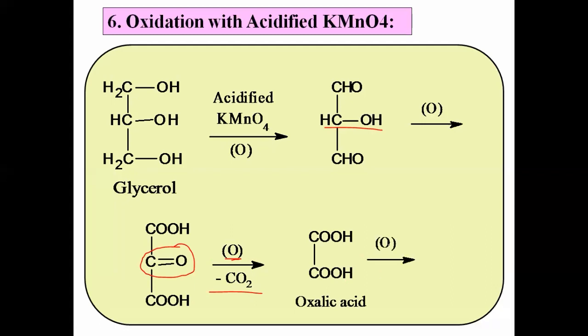It further reacts with the nascent oxygen. It undergoes oxidation again. Here also the bond breaks. Then one hydrogen from here and one oxygen form H2O, and two molecules of carbon dioxide are formed. So finally there is a loss of carbon dioxide. Okay, and thus by using a strong oxidizing agent, glycerol can be finally converted into carbon dioxide as well as oxalic acid. Okay, this is about the oxidation of glycerol by using different oxidizing agents.